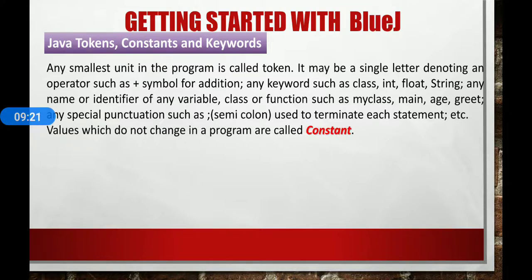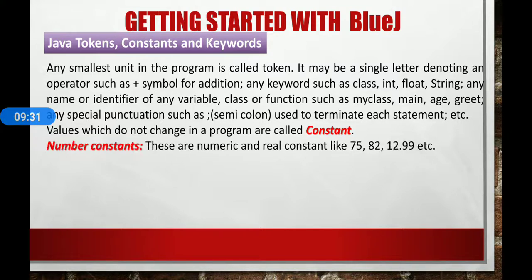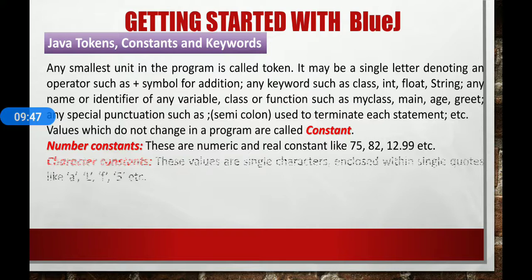Now the constants. What is a constant in Java? A value which does not change in the program is called a constant. There are three types of constants available in Java. First, the number constant. They are numeric and real constants like 75, 85, 78.09, 12.99, etc. Character constant.